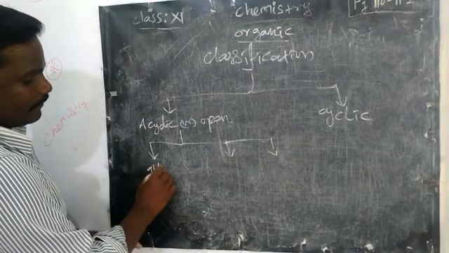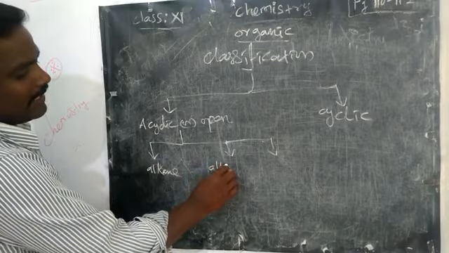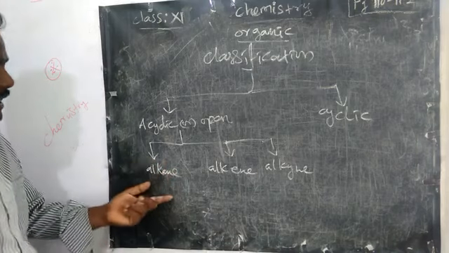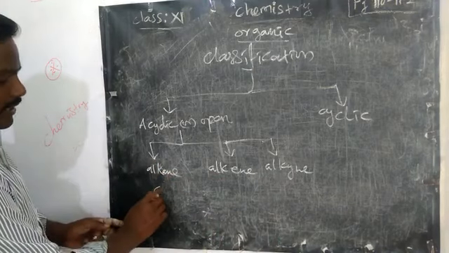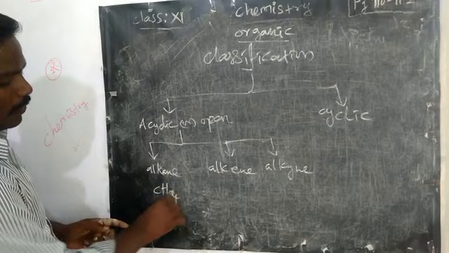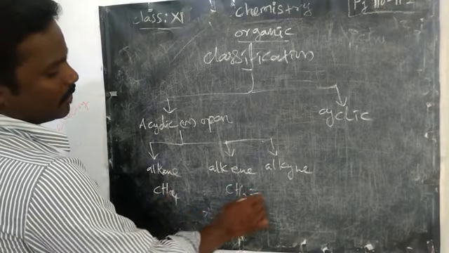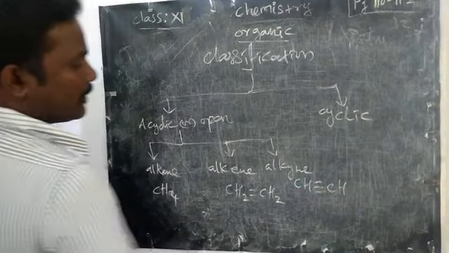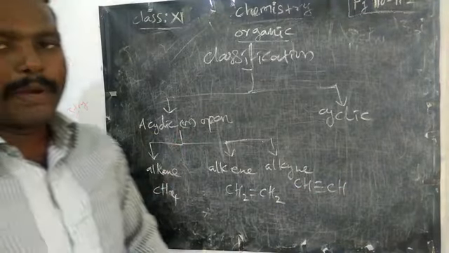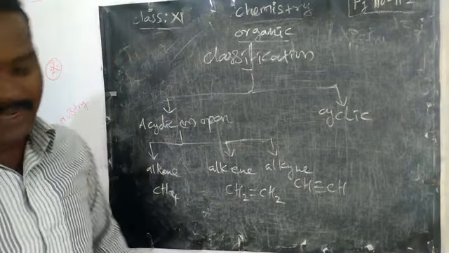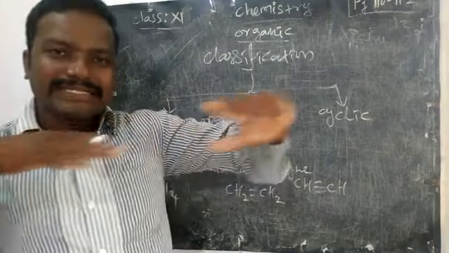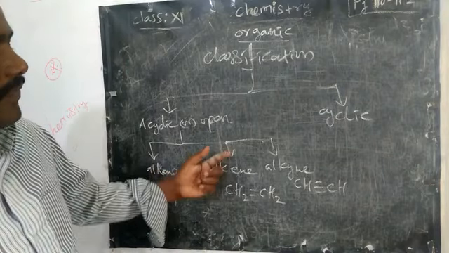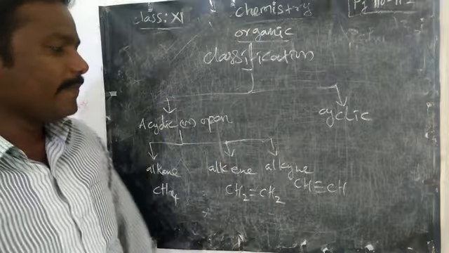The acyclic compound is called what? Alkane, alkene, alkyne. I have already written all this. For example, CH4, then CH2 double bond CH2, ethene, and here acetylene. So acyclic, open or aliphatic compound means there is no ring, only straight chain formation. That is further divided into alkane, alkene, alkyne. We'll see the details in the remaining pages.